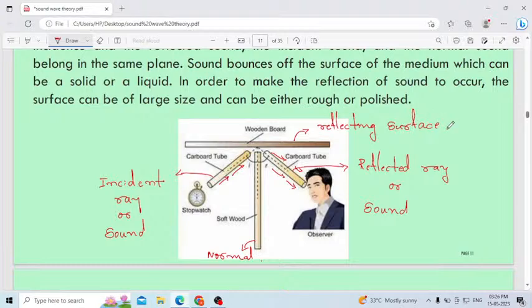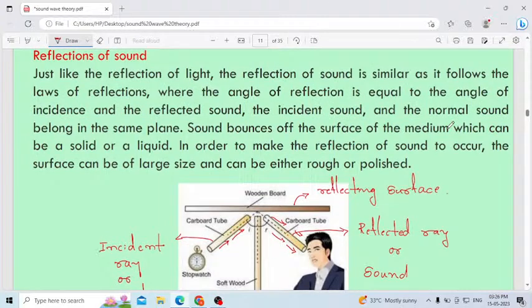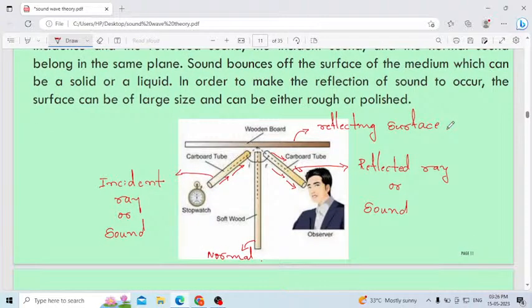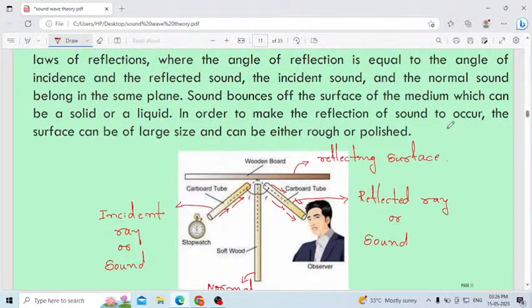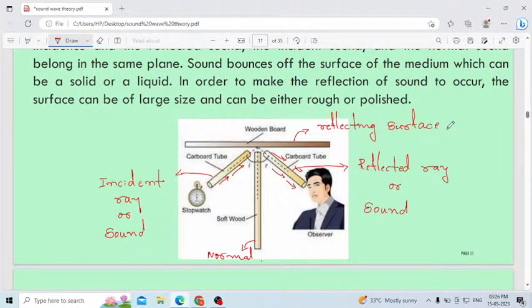This is nothing but a reflecting surface. You can observe in this diagram how reflection of sound will occur. This one you can correlate with the reflection of light.